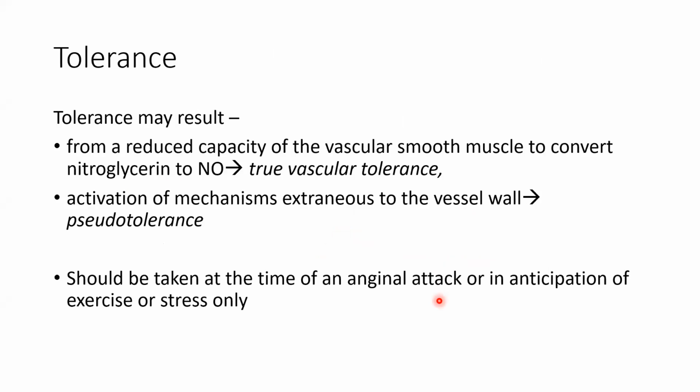Tolerance is developed with organic nitrate, so that's why it has to be given very cautiously. There is something called true vascular tolerance and pseudo tolerance. So what happens in true vascular tolerance? You remember the enzyme which was converting the drug organic nitrate into nitric oxide?